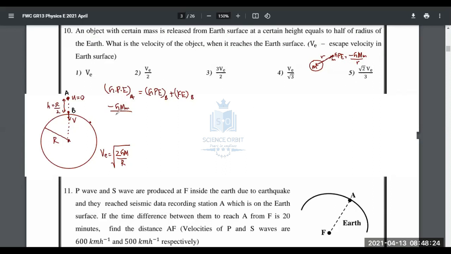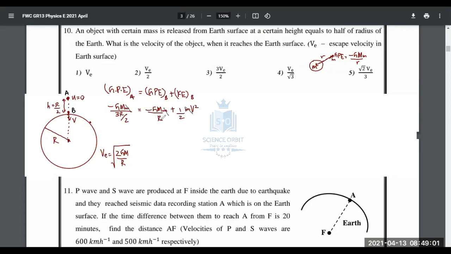So it's going to be minus GMm over capital R plus R by 2, which is 3R by 2, equal to the gravitational potential energy at point B. It has gravitational potential energy because we have to put the distance from the center. So at B it is minus GMm over capital R plus the kinetic energy at B, which is half mv squared. Then we can simplify what can be simplified. For example, m can be simplified. That's all. Let's get it done then.